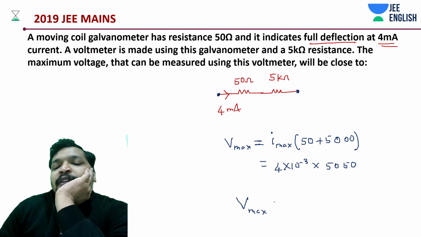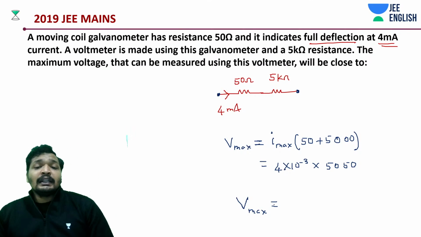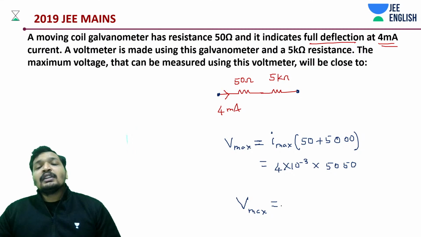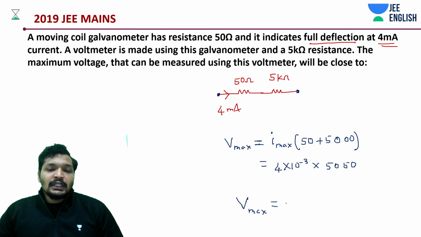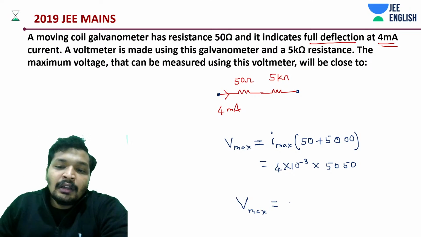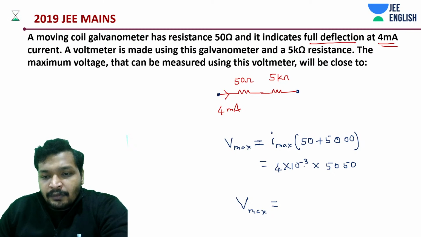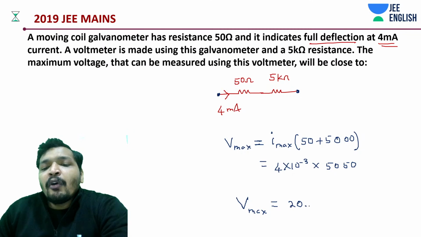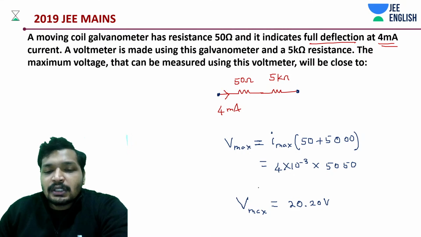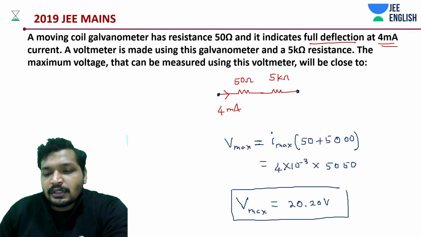So the concept is, if X is greater than G, then you will say X plus G is approximately X. But sometimes questions can be tricky, so you need to be a little careful while solving such questions. So there we go. We will have something like 20.20 volts, approximately 20.